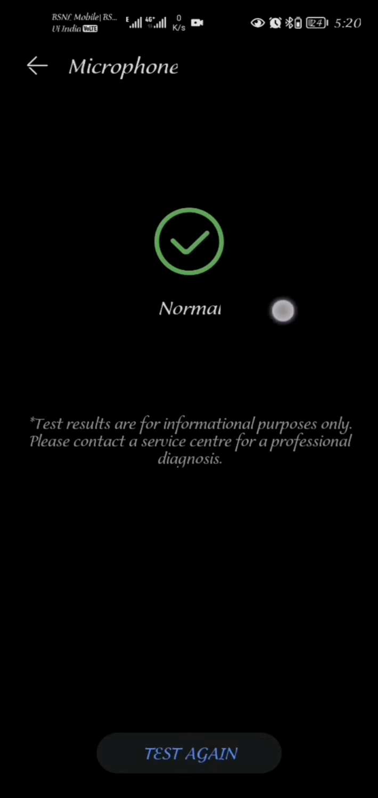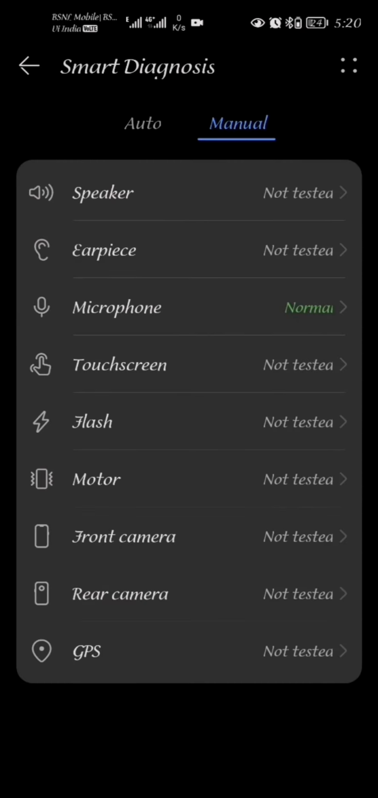Thus you can check with other functionalities also. So now my microphone is normal. So if there is an issue, you can check each and every hardware in your phone and you can just check whether it is working normally or it is having an issue.